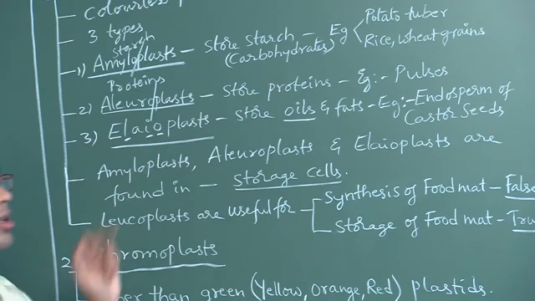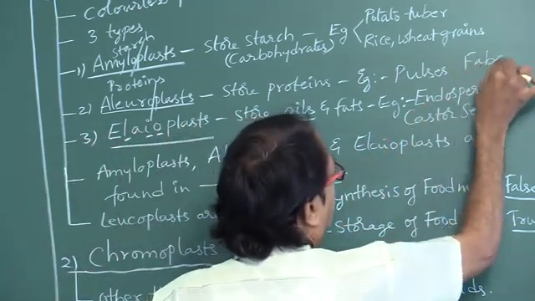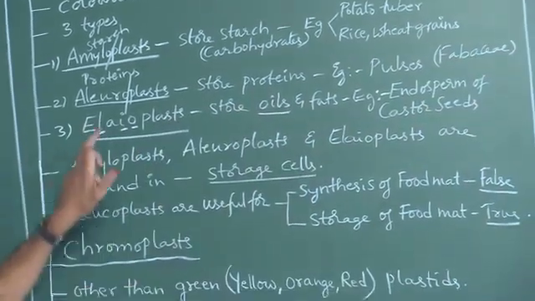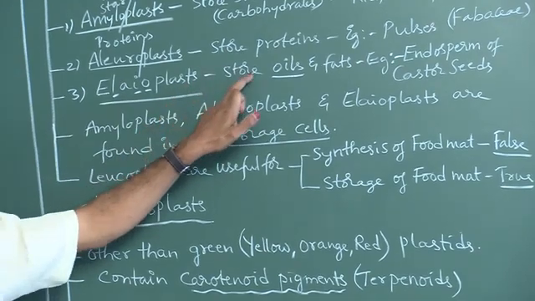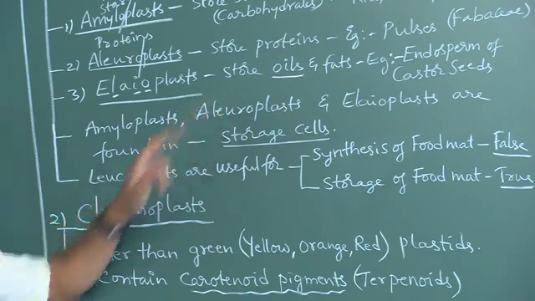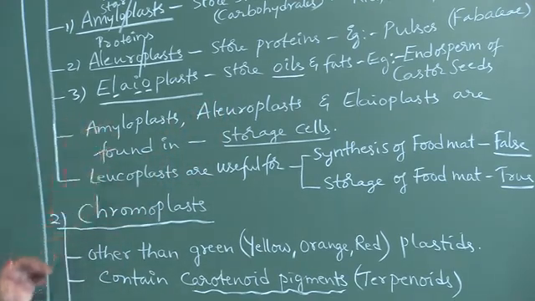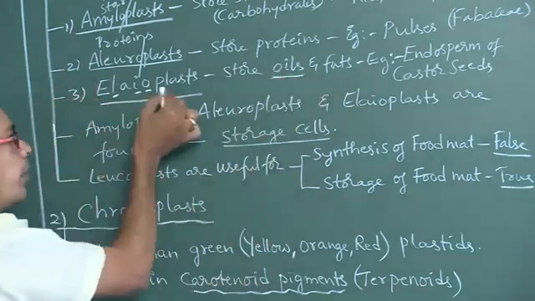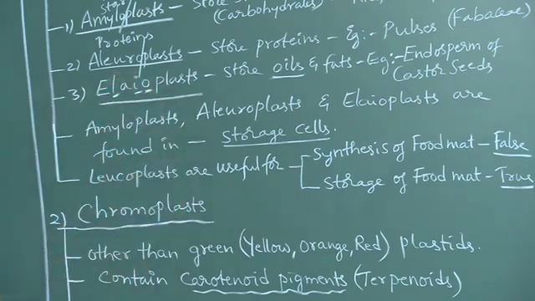Example, pulses, which belong to family Fabaceae. Next, elaioplasts store oils and fats. Example, endosperm of castor seeds. How can you remember oil? O-I-L is there in elaioplast, the word itself has the spelling.